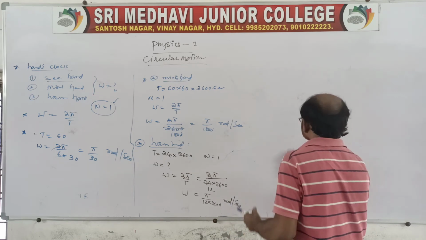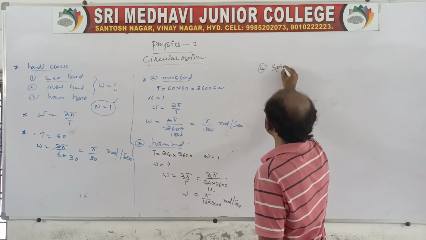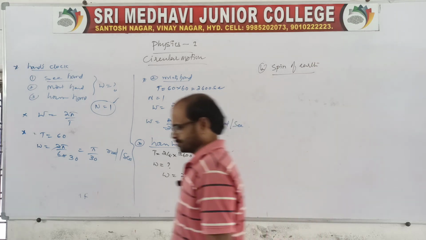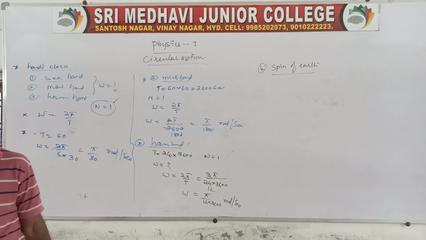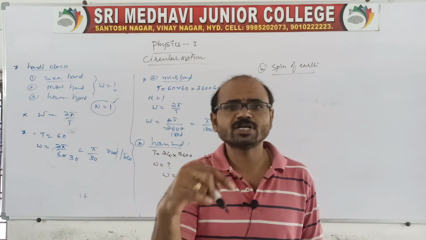Suppose the spin of the earth, that is the fourth one. Generally, for one rotation about its own axis, the earth takes a time of 24 hours. About the sun it takes 364 days, but I am asking about its own axis.